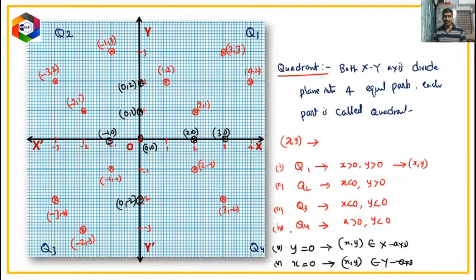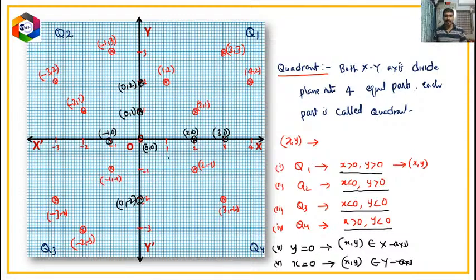This is the basic information which we have already learned in 9th class. I told you again to help you remember. So if x is greater than 0 and y is greater than 0, then that point belongs to Q1. That is, x positive and y positive, such a point x y lies in Q1. If x is negative and y is positive, then such a point lies in Q2. If x is negative and y is also negative, it lies in Q3. If x is positive and y is negative, it lies in Q4.